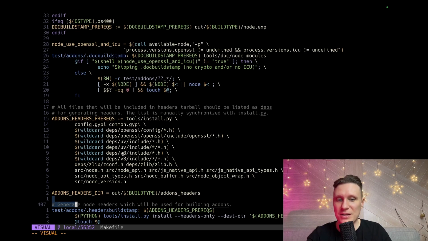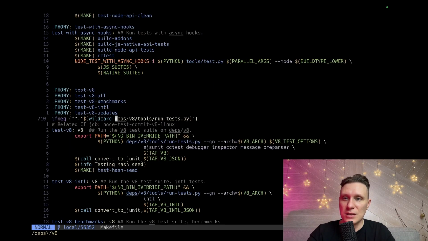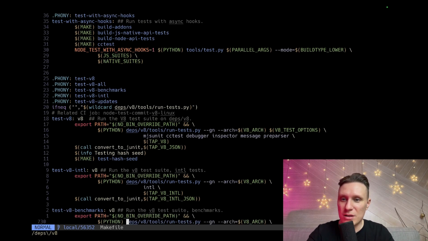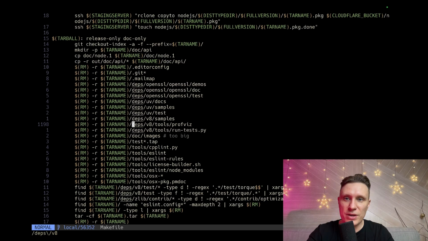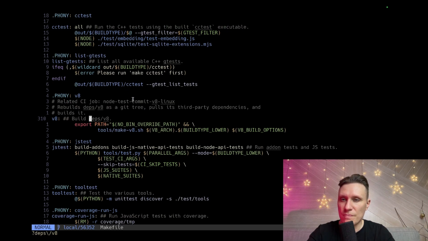Maybe, perhaps I can find deps. How to type this? V8. Okay. Test update, test v8, test wildcard v8. Maybe there are magic commands that will install v8 locally, like benchmarks. Nothing here, nothing. Turbo. Build deps, v8.